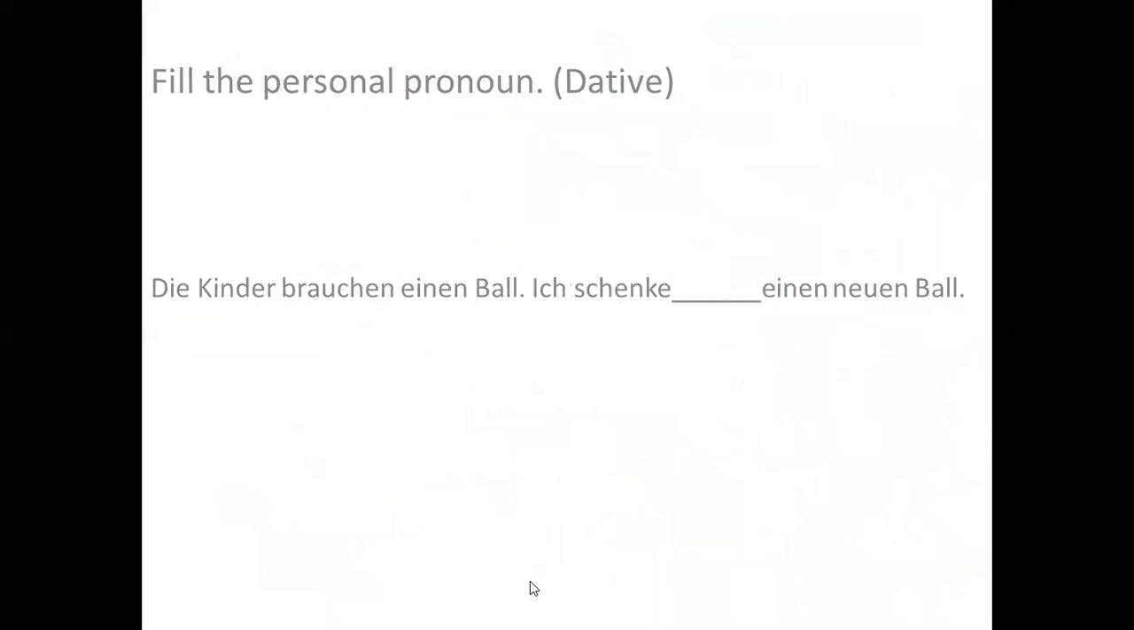Now let's discuss some more examples. For example, here it says die Kinder, the children. Brauchen is need. The children need einen Ball. They need a ball. Ich schenke, I will gift, einen neuen. Neuen is new. So the children need a ball. I will gift the children a new ball. But I can't write "the children" here.